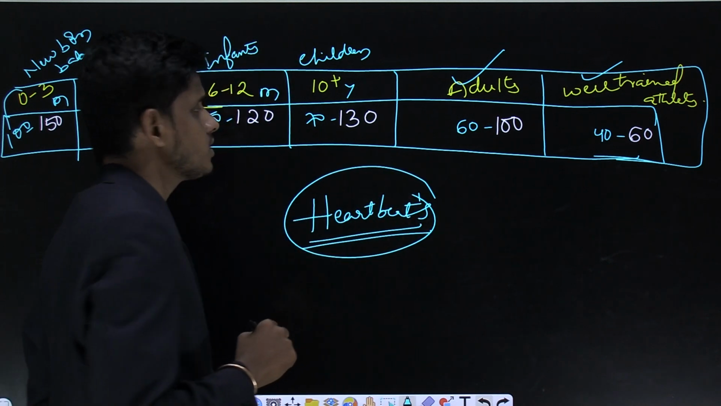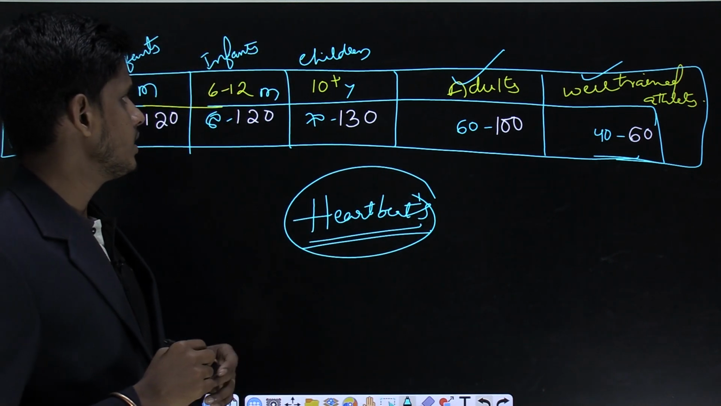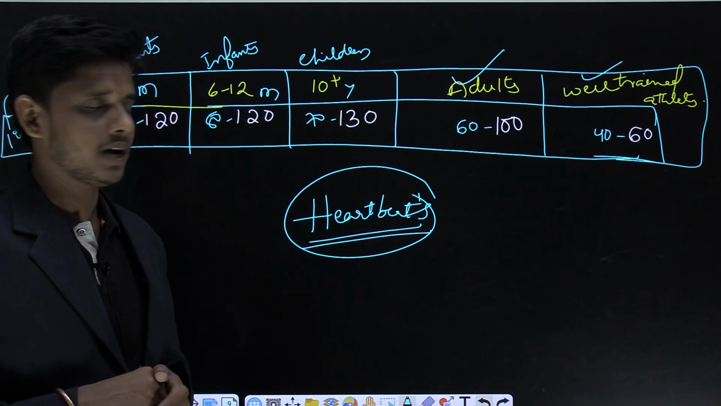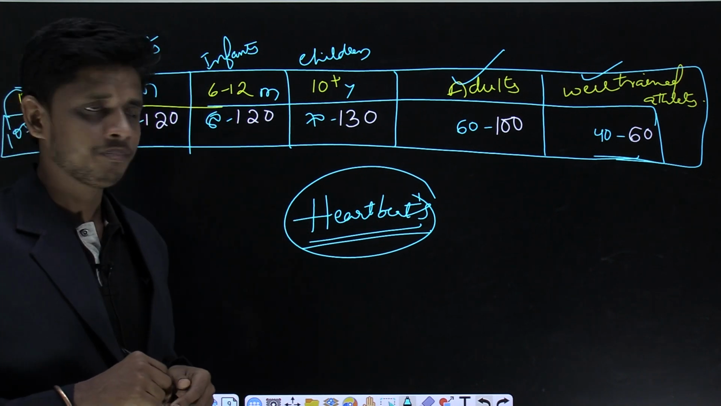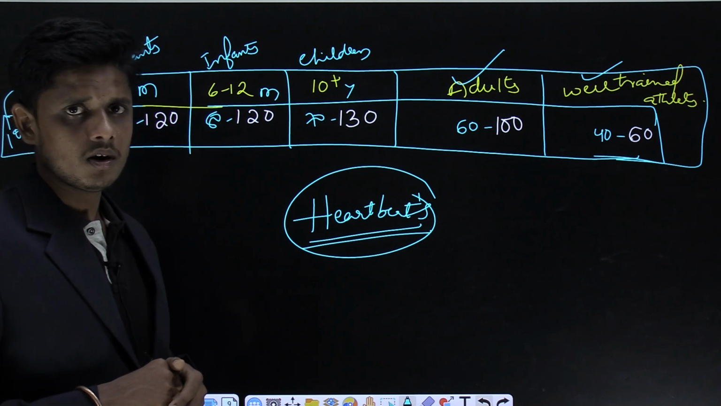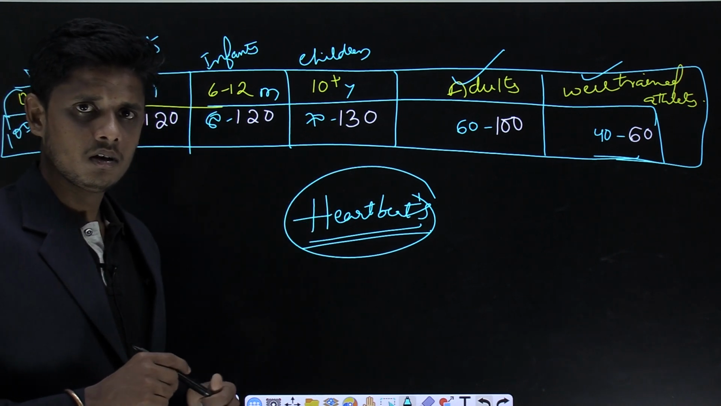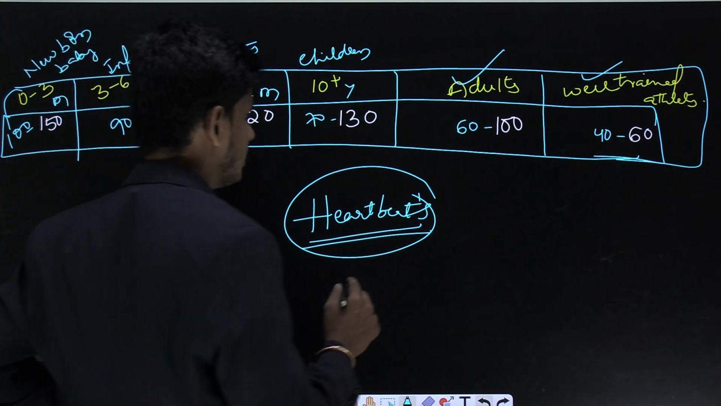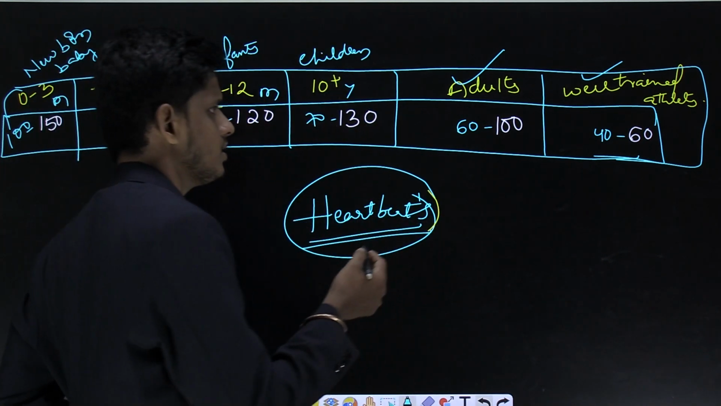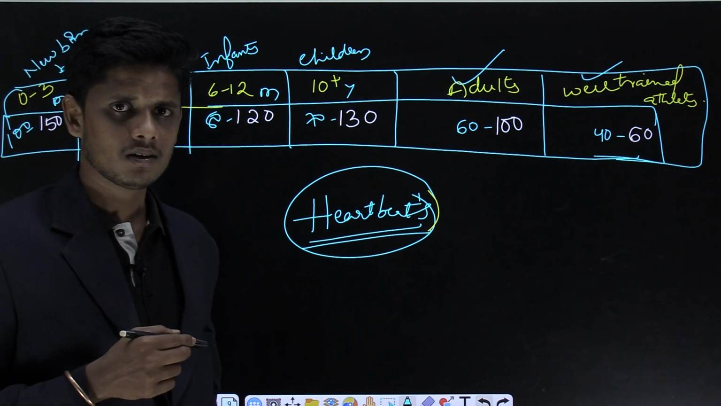If you ask what is the heart rate in a 10+-year-old child, it is 70 to 130. And you may ask another question: what is the rate of heartbeat in well trained athletes? It is about 40 to 60. And the heartbeat also varies with age.